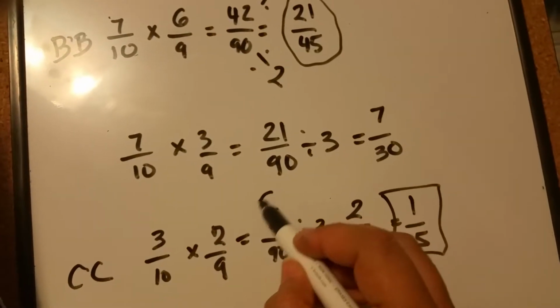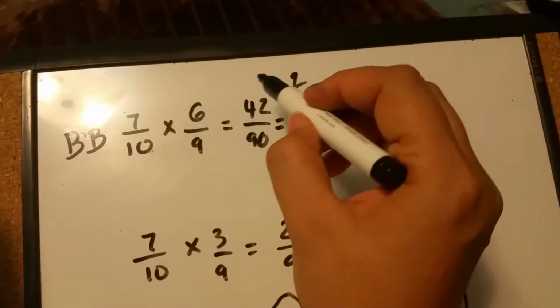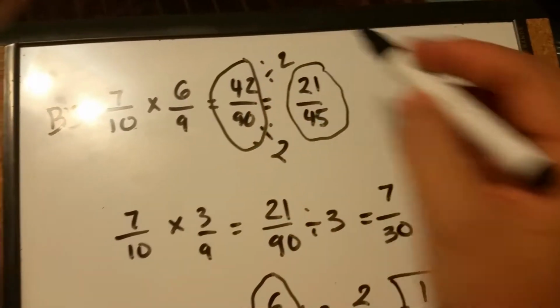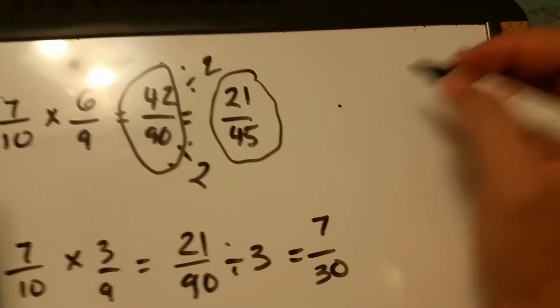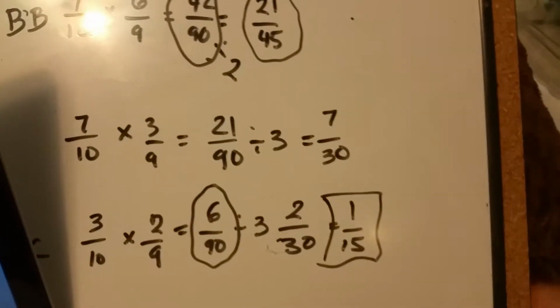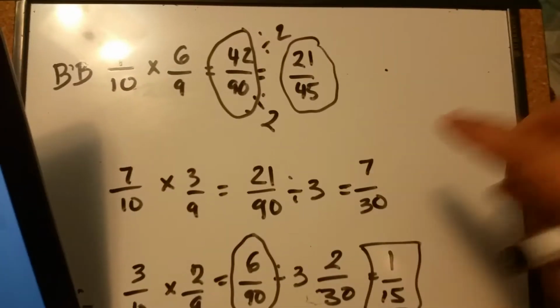So if we just take the two that were with 90, and then we would take that and add it together. So 42 over 90 and 6.